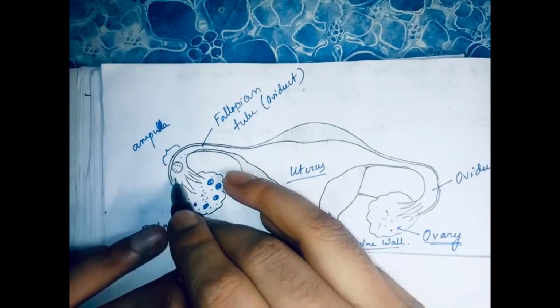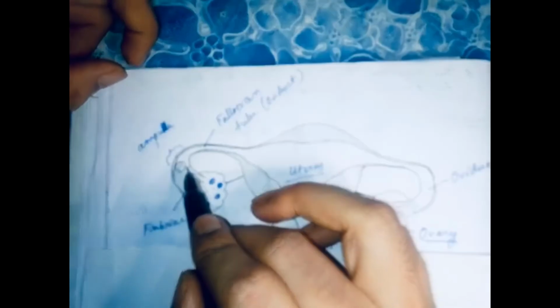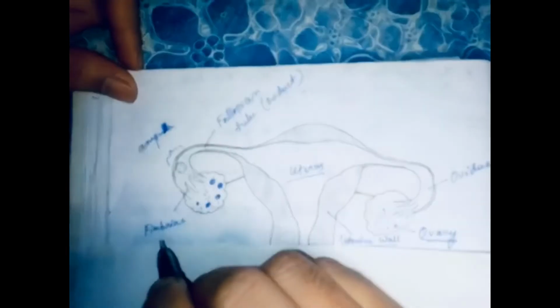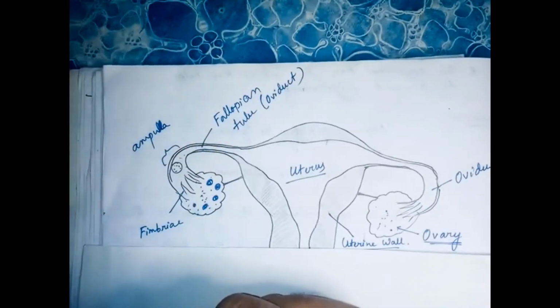The egg will rest and wait for sperm to come and fertilize it. Now let's see how sperm will come and fertilize the egg.